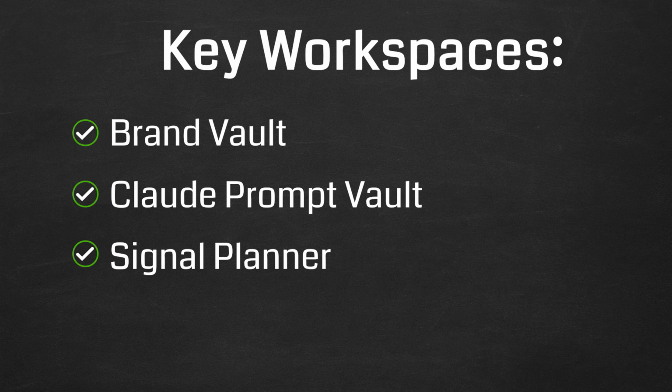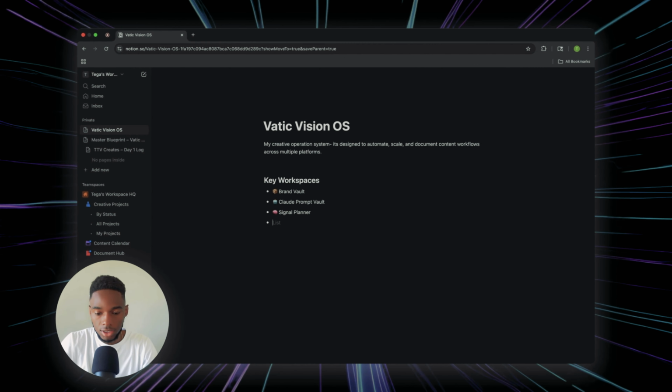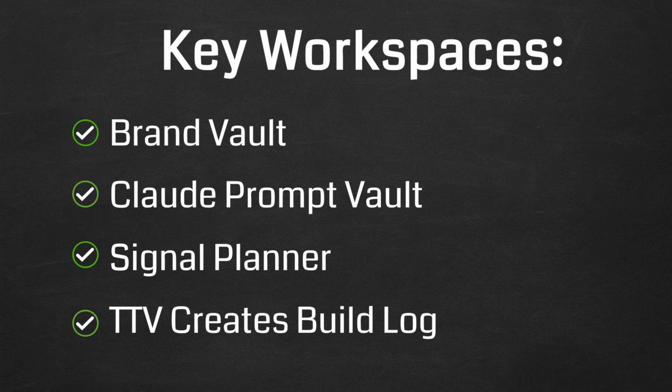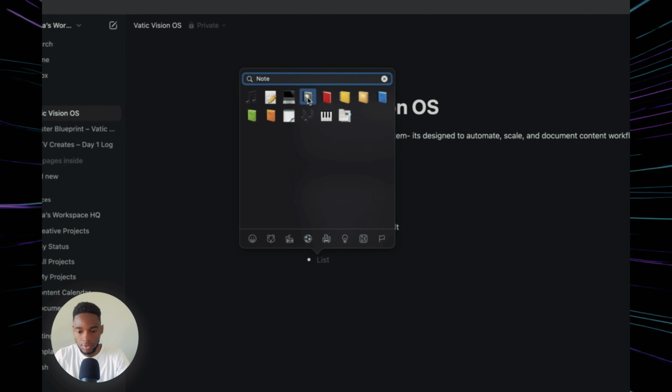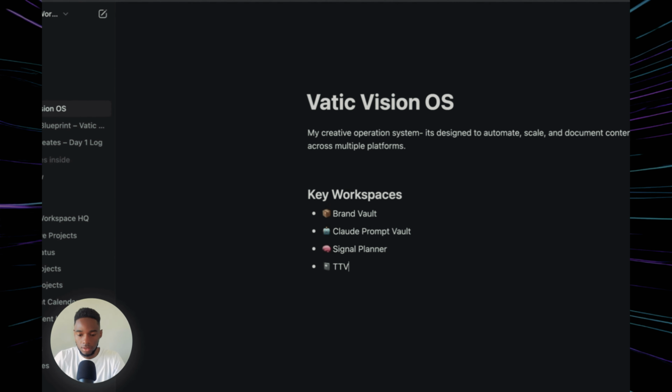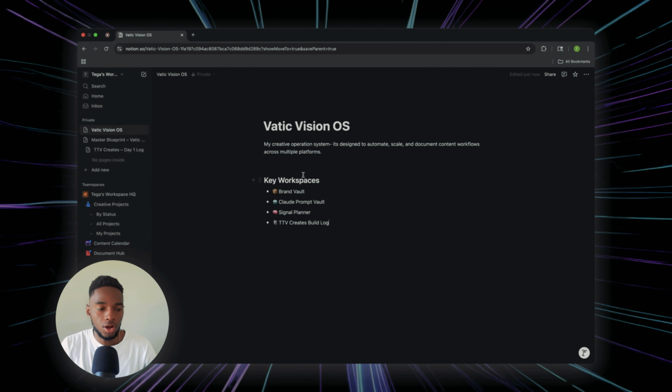And then we'll also have somewhere where I can log all of my progress, all the steps I'm taking for TTV Creates, in a specific location, and we'll just call that TTV Creates build log.